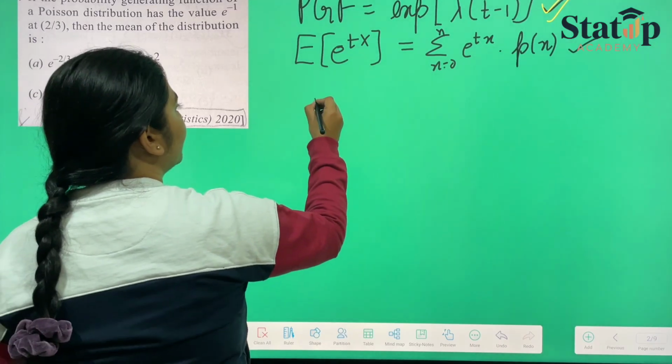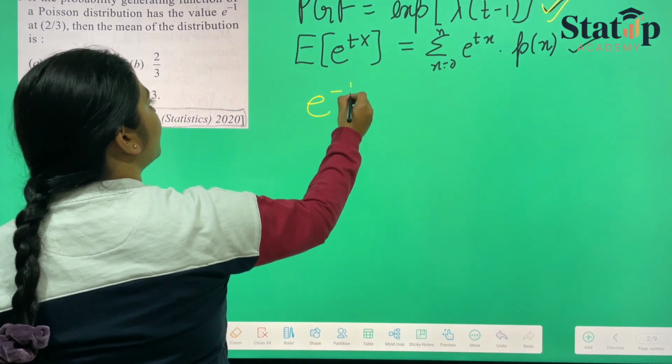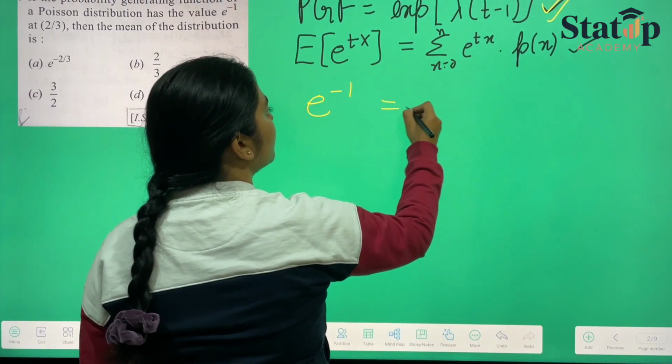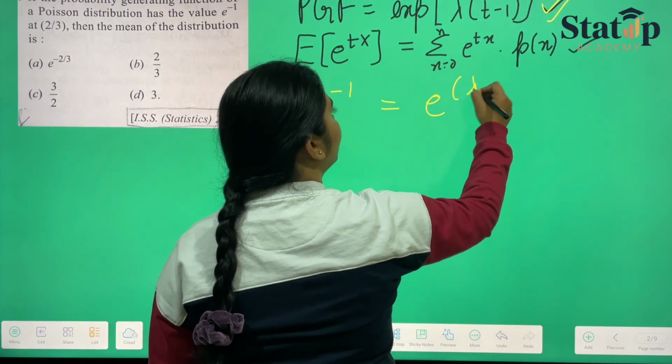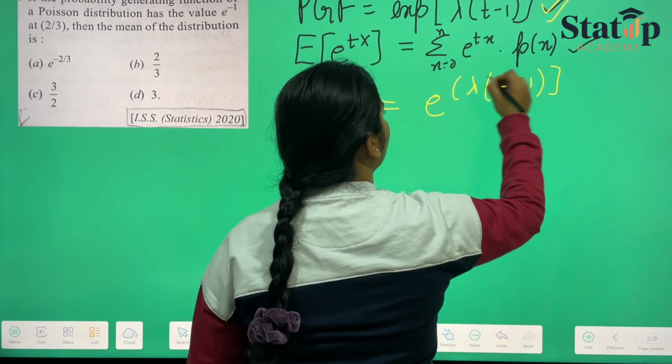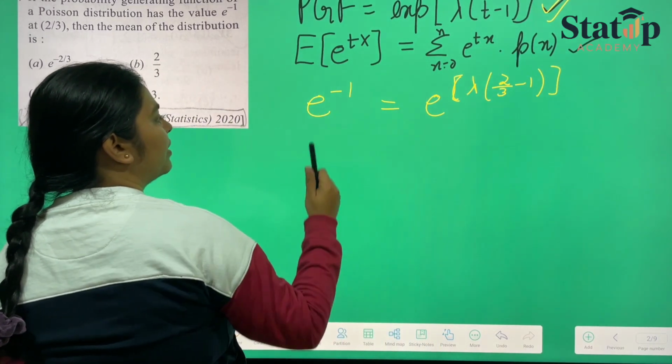So they have given the PGF equal to e raised to the power minus 1 at 2 by 3. 2 by 3 is the value of e raised to the power lambda t. 2 by 3 is the value of t. So both the sides, e raised to the power have been given.